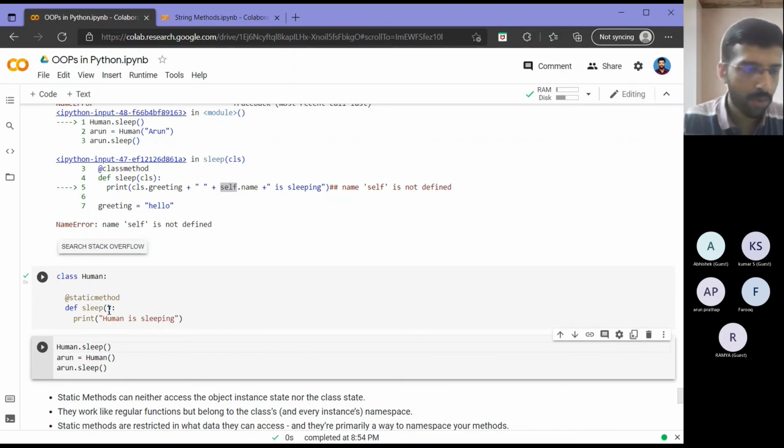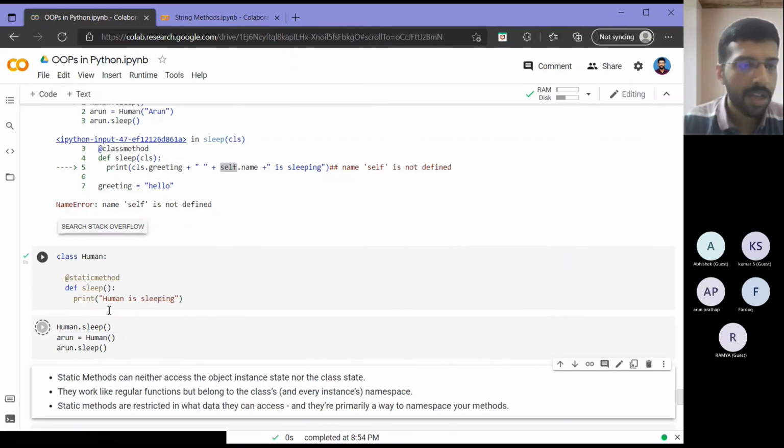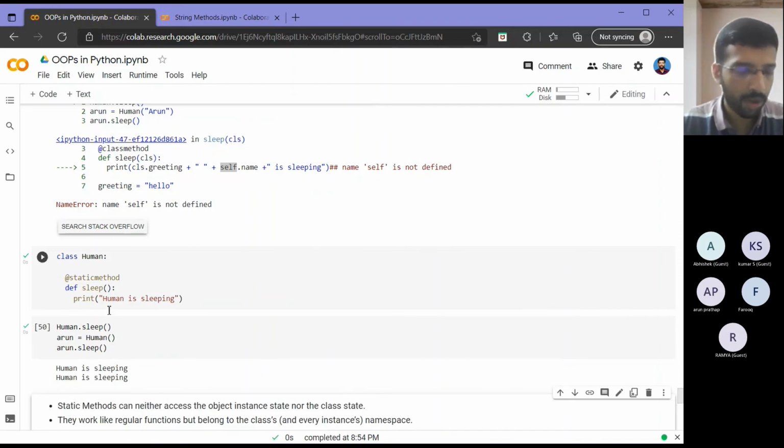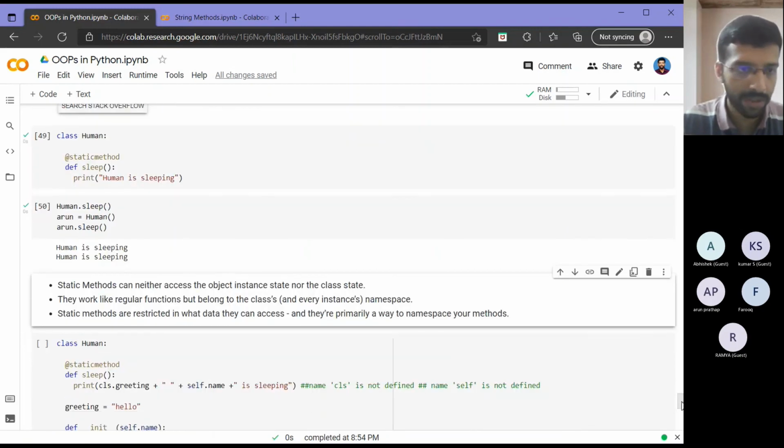Now let's try the same example, human Arun sleep, and it will give me output in all cases. But as you can see, I don't pass anything here, either the class or the self. So I can neither access my instance attribute nor class attribute. So I can use this just as a placeholder for my functions.